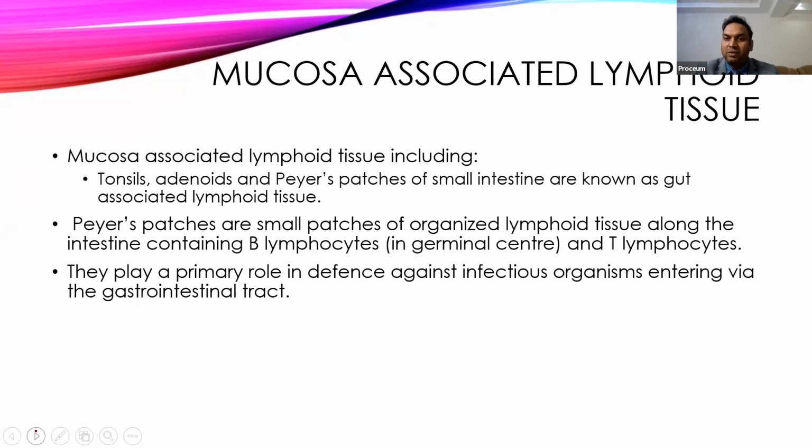Now come to the MALT, or mucosa-associated lymphoid tissues. These are small groups of lymphoid tissues present in the GI tract. They start with the oral cavity. So tonsils, we have a ring of the tonsils.